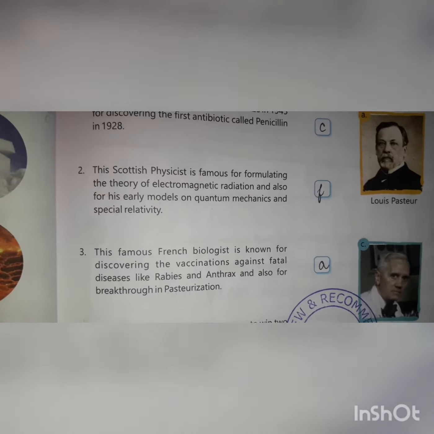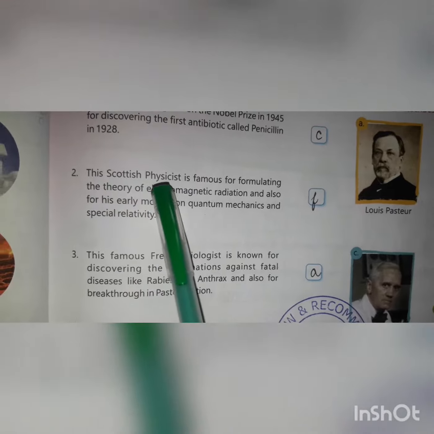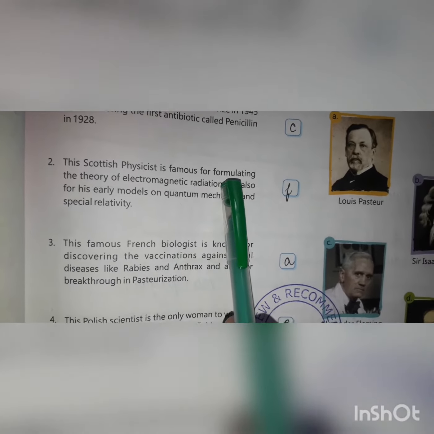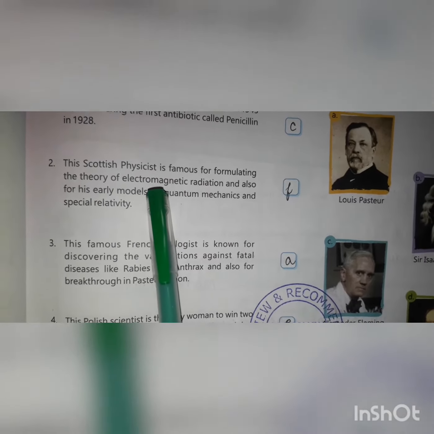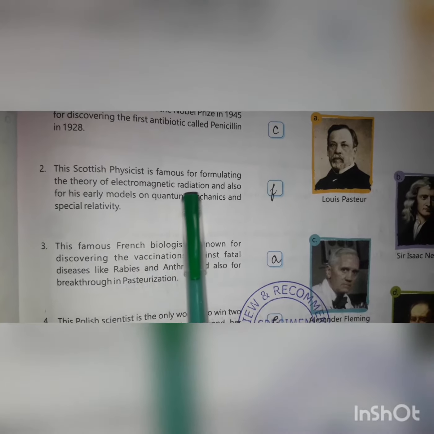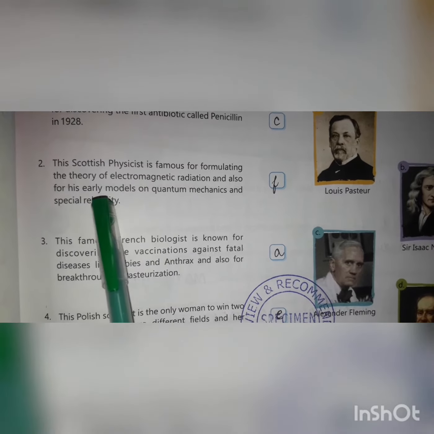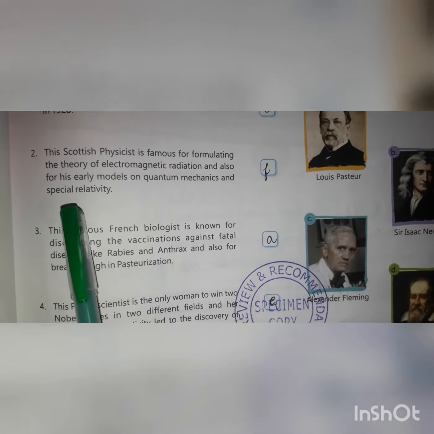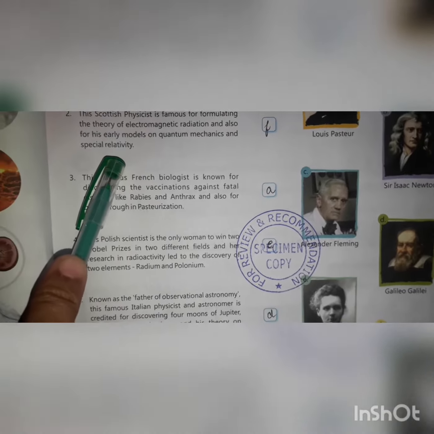Second, the Scottish physicist famous for formulating the theory of electromagnetic radiation and also for his early models on quantum mechanics and special relativity. The name of this scientist is James Clerk Maxwell.